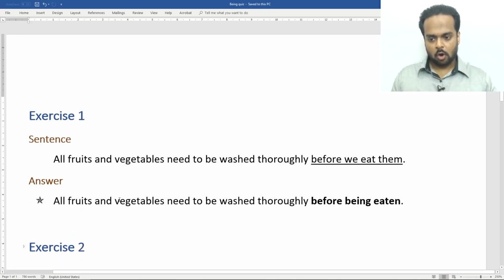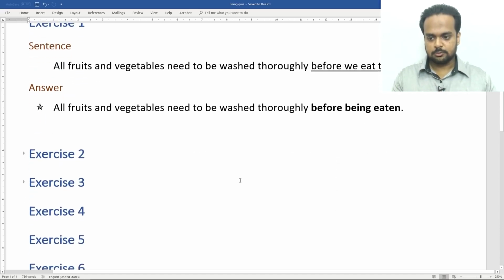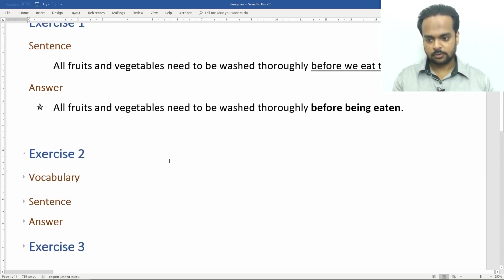You can say, all fruits and vegetables need to be washed thoroughly before being eaten. Now you can say before being eaten by us, but that's not necessary. This is a passive voice construction, and this is a much better sentence. All right, let's move on to exercise number 2. You're going to need a couple of vocabulary items for this one.